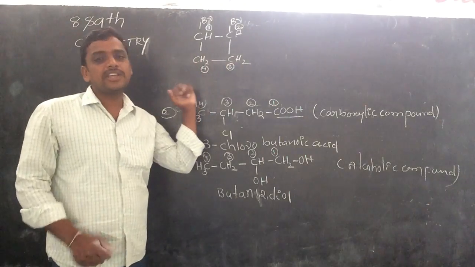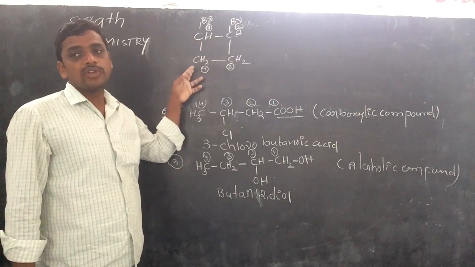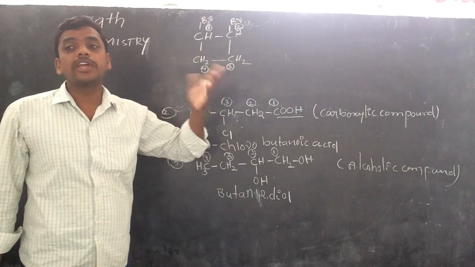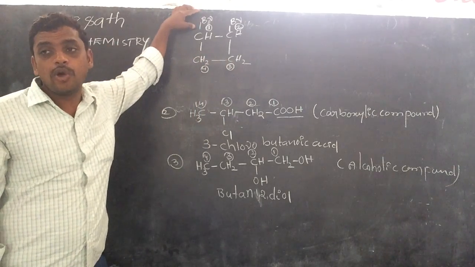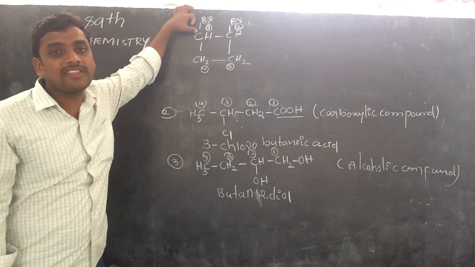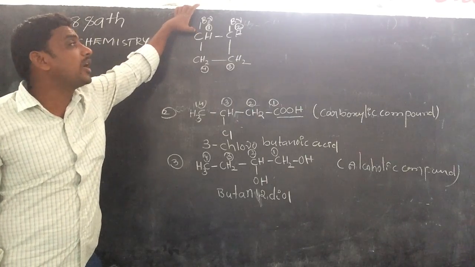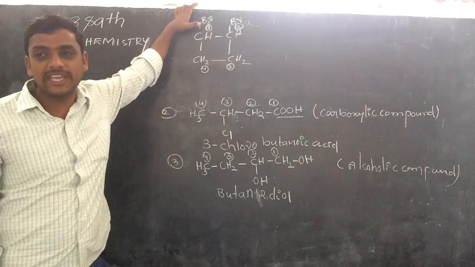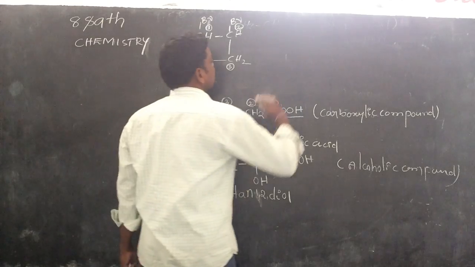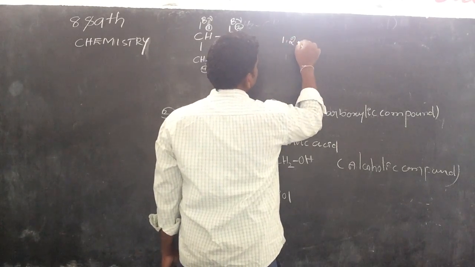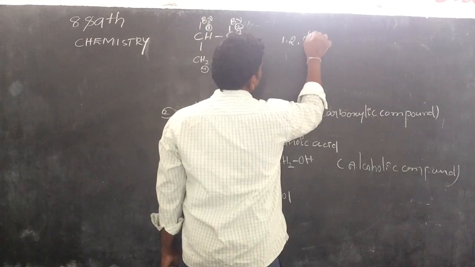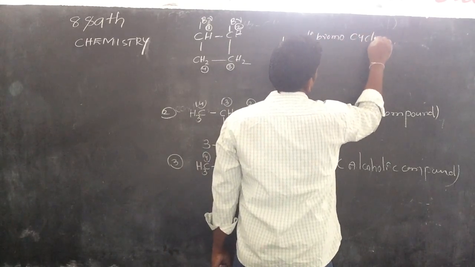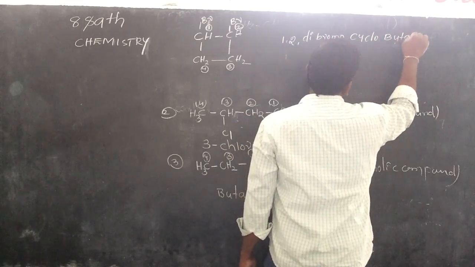How many carbons are in the parent chain? Four: 1, 2, 3, 4. So cyclo, all single bonds, cyclobutane. It also has substitutions. How many? Two, of the same type, on the first and second positions. So 1,2-dibromocyclobutane. That is the name. Have you all understood?